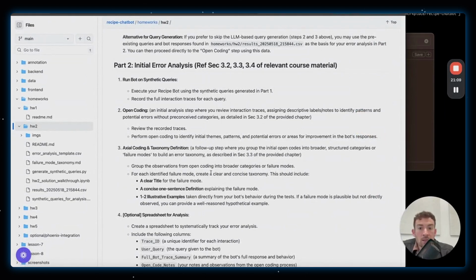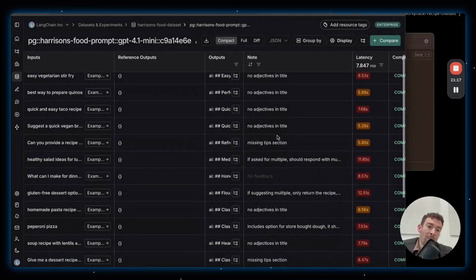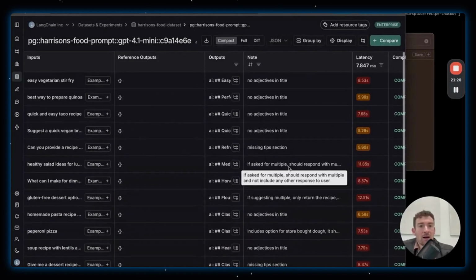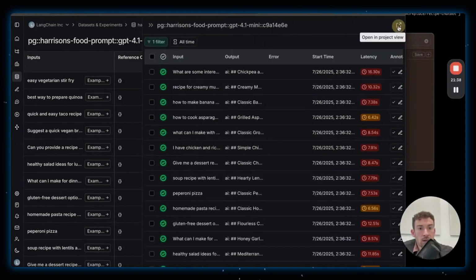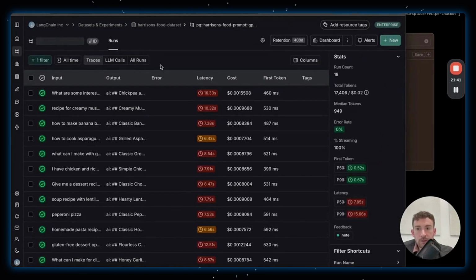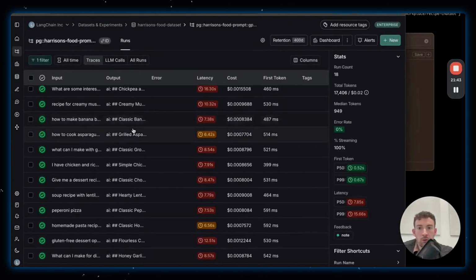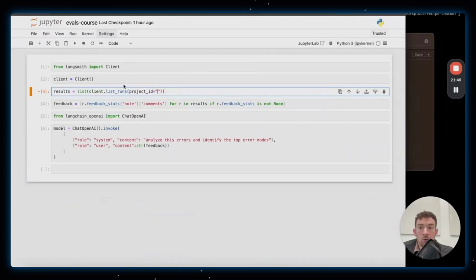The next step is to group the initial open codes into broader structured categories. And one thing I want to do for this is do it with an LLM, because there could be a bunch of things here. I'm a little bit lazy, and I think it would be fun to show how to do this with an LLM. So I'm going to get all the runs for this project and pull them down in code. I have a Jupyter notebook over here. Let's view this project, open it in project view. These are all the runs that I had. Let's copy this ID.